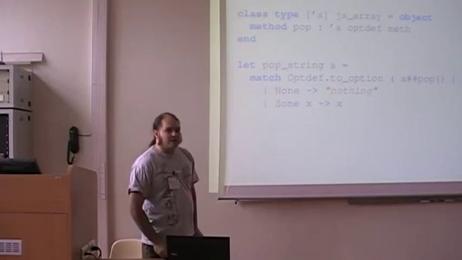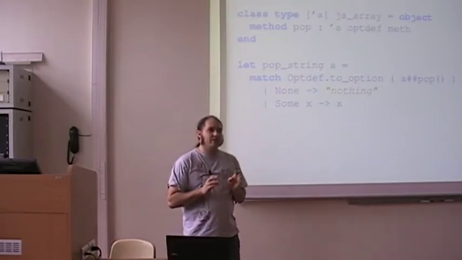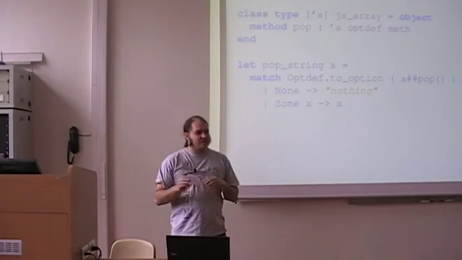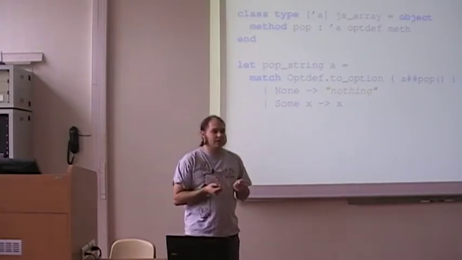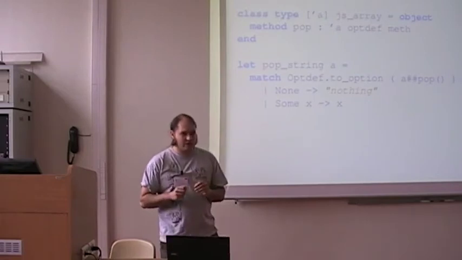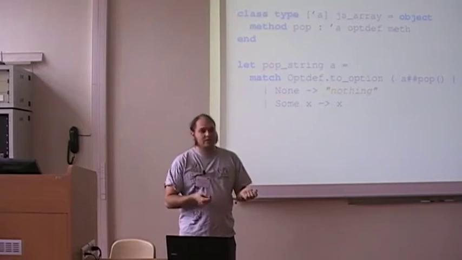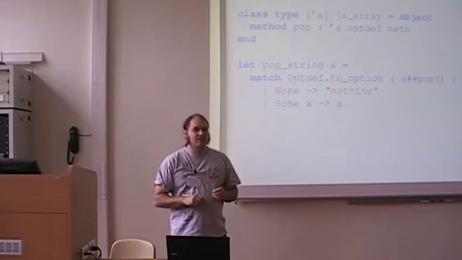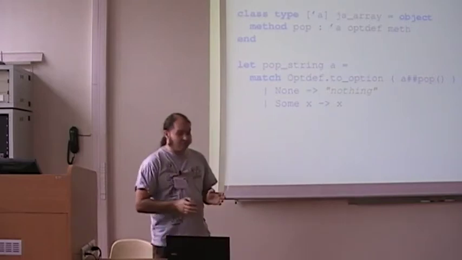In JavaScript they usually do really ugly stuff with undefined. For instance, when you want to check if some method is available in your browser, you call the method and it will tell you it's undefined, and you do something else. So we can do that.